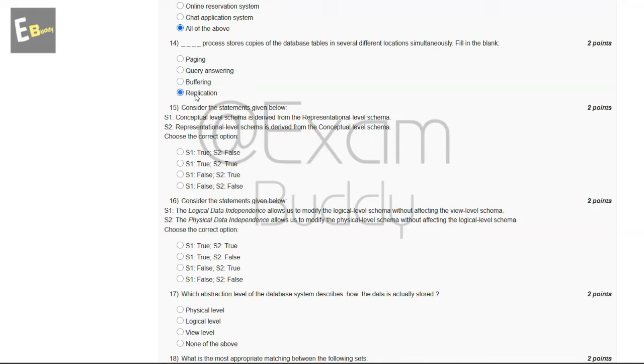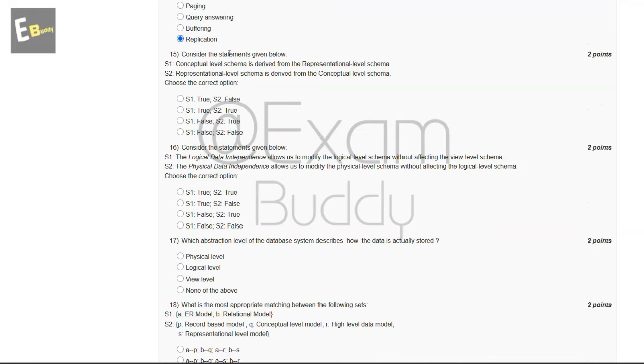And now let's go to our question number 15. Consider the statements given below. Statement first says conceptual level schema is derived from the representational level schema, and statement second says representational level schema is derived from the conceptual level schema. Choose the correct option. These are the options, and the answer of our 15th question is C: S1 false, S2 true.